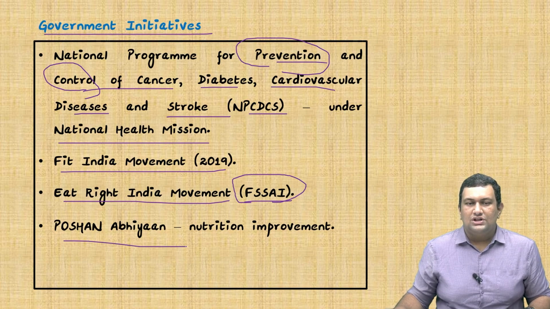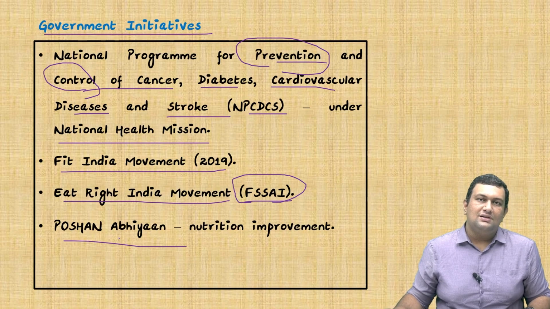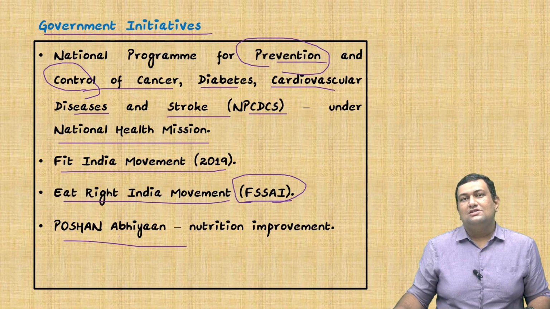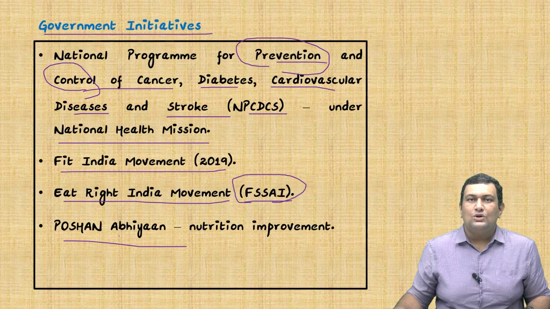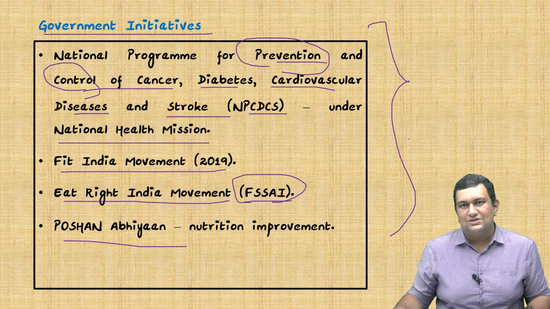Next one is Poshan Abhiyan. Its full form is Prime Minister's Overarching Scheme for Health and Nutrition. It's by the Ministry of Women and Child Development, and its objective is to improve the nutritional status among children below the age of 6, lactating mothers and pregnant women. These are some of the government initiatives regarding combating non-communicable diseases. These will be helpful for your mains, and there are also other initiatives. Please do check about them.